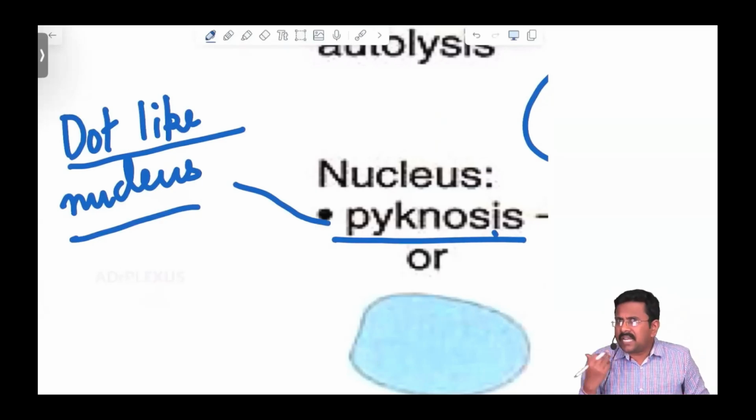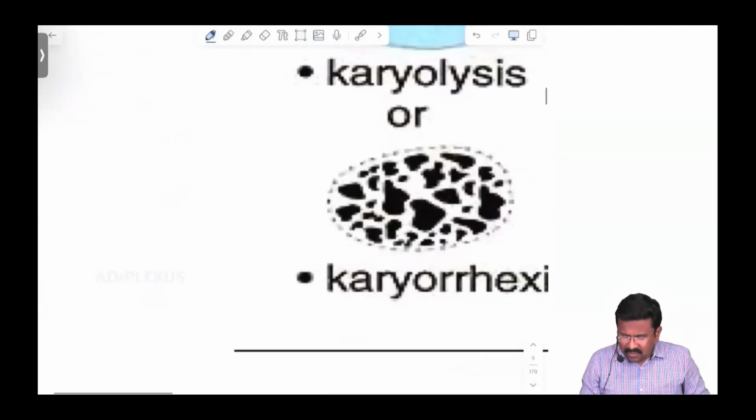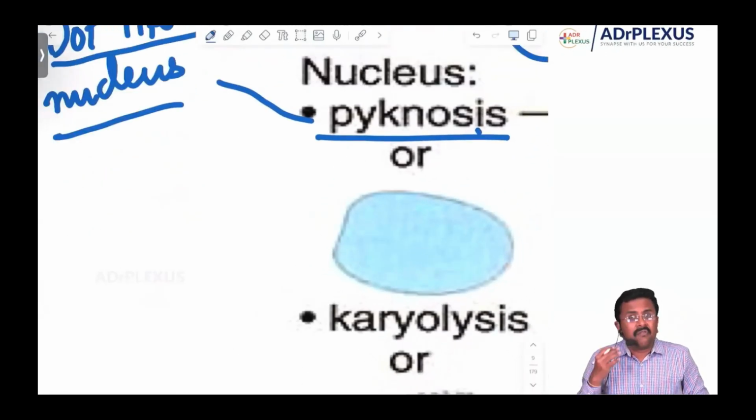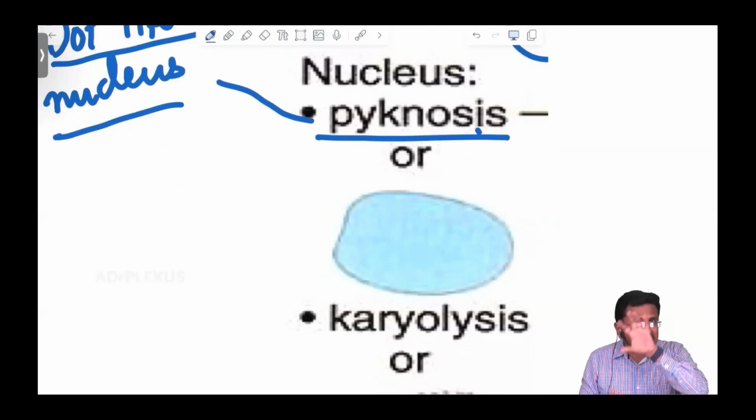Then what is the second nuclear change which can occur? That is karyolysis. You must have heard of karyotyping, the study of chromosomes. So karyo is something to do with the nucleus. Karyolysis means the blue color nuclear material is dissolved, gone for lysis.